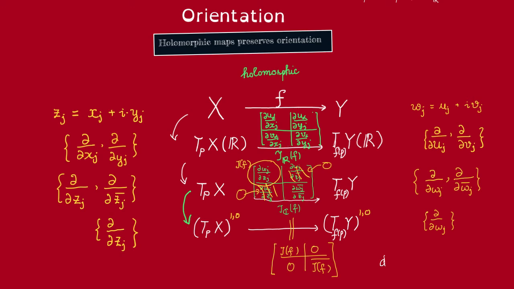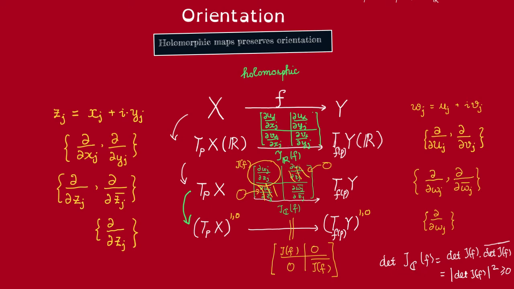So the determinant of this Jacobian is just going to be the determinant of J_F times the determinant of its conjugate, which is the conjugate of its determinant, so this is just a square. So the determinant is non-negative. Well, you might say, wait, but this is the complex Jacobian.